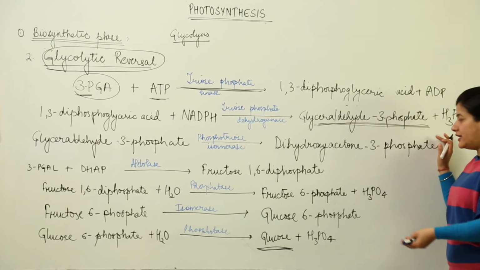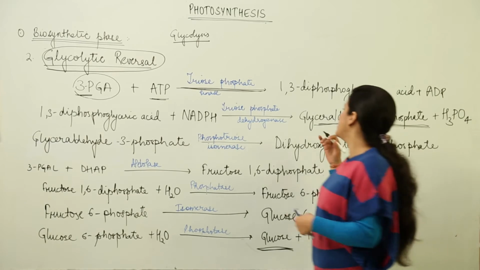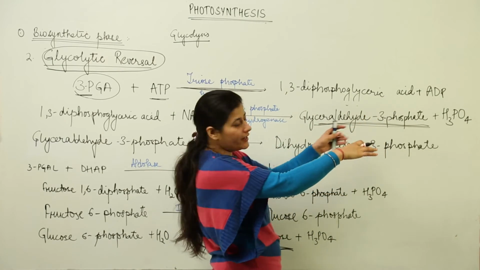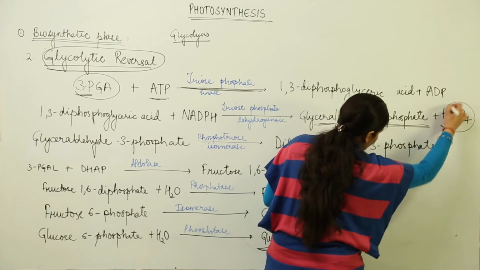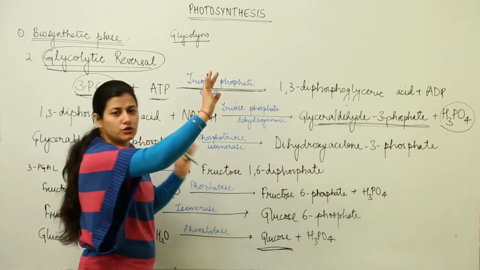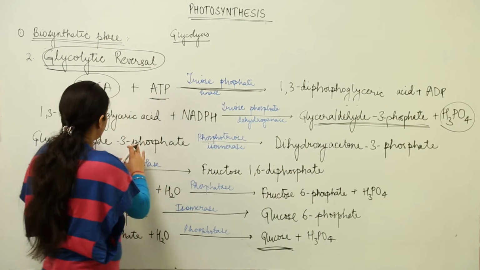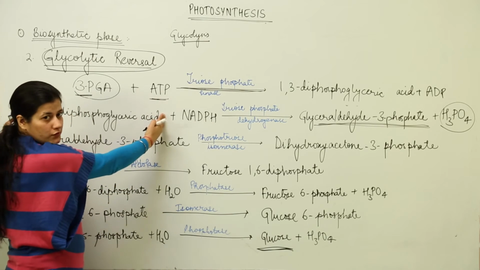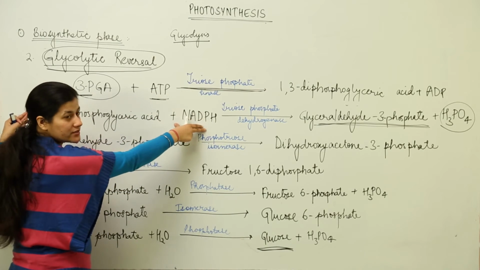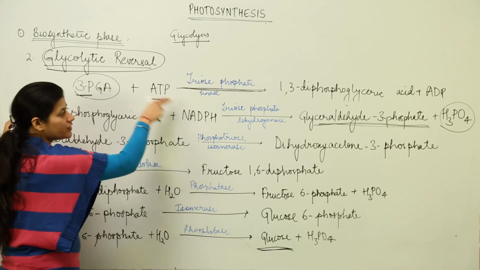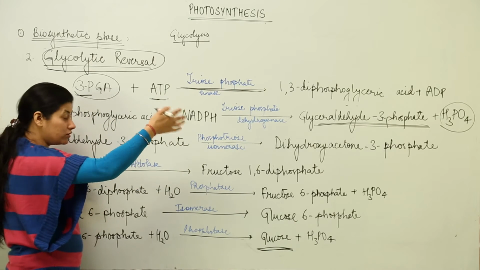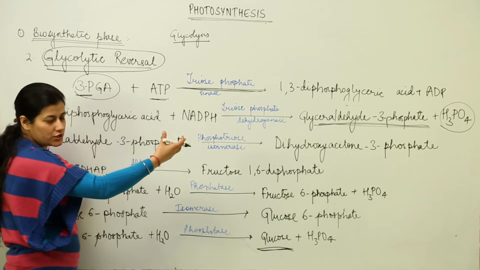This glyceraldehyde 3-phosphate is otherwise known as 3-phosphoglyceraldehyde, and there is a phosphoric acid formation. Keep that aside, you need not remember it. What you have to remember is that 1,3-diphosphoglyceric acid gets reduced in the presence of NADPH because this reduction process is otherwise dehydrogenation that we see.